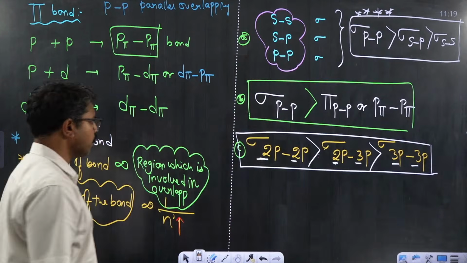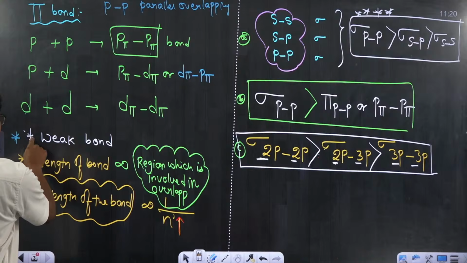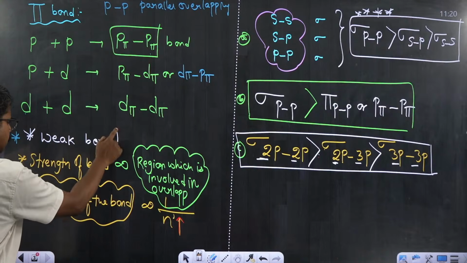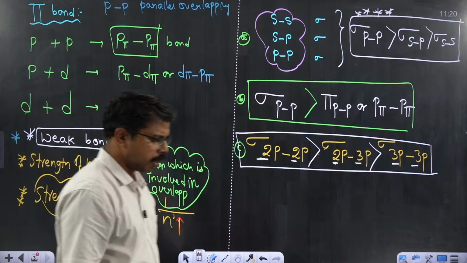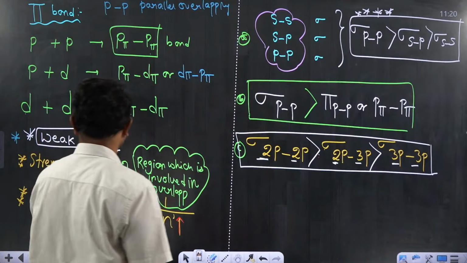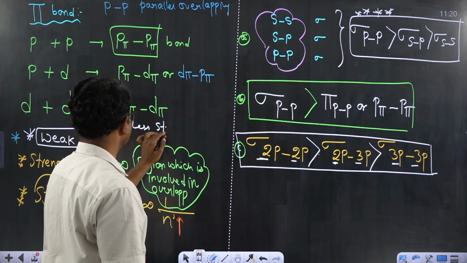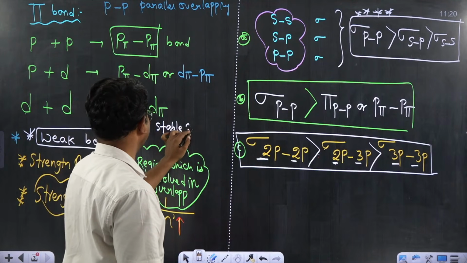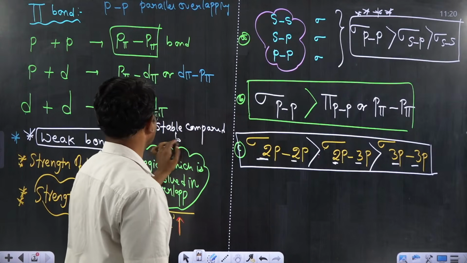So coming to the common points which will be discussed under pi bond, the only important point which I wanted to mention here is pi bond is a weak bond. If it is a weak bond, I can say it is less stable compared to sigma bond.